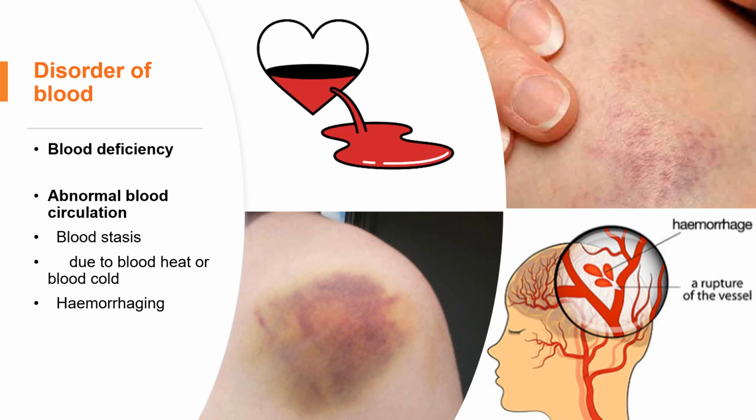So blood deficiency is closely related to the spleen, stomach, and kidney. All the organs and tissues in our human body need to be nourished by the blood. So if we have blood deficiency, we can have many different kinds of symptoms, depending on which organs or areas are affected.